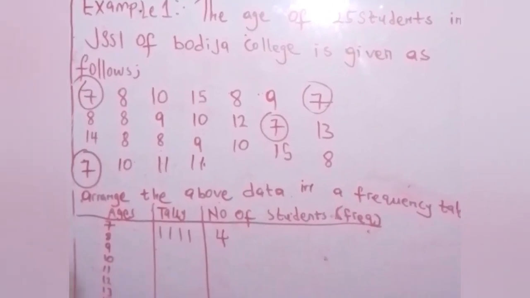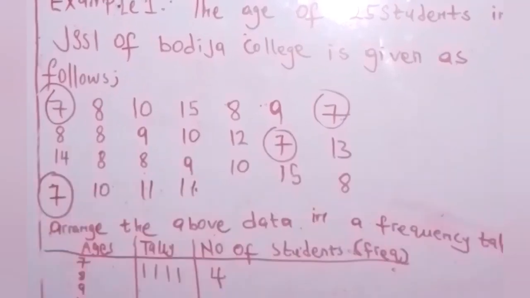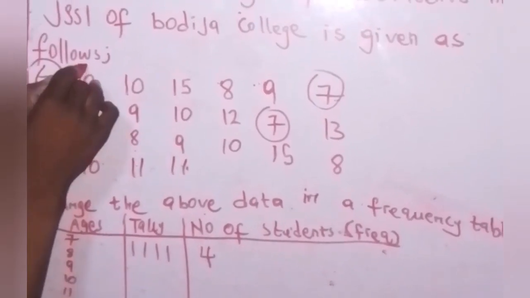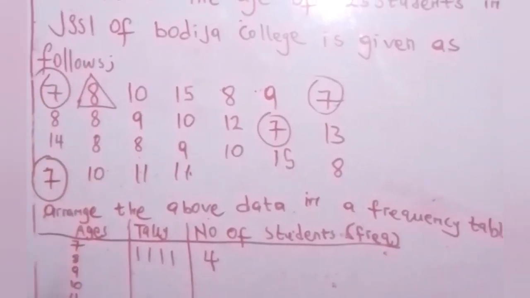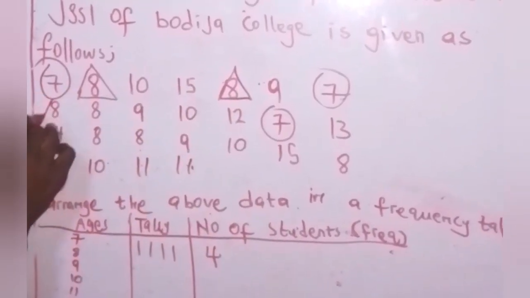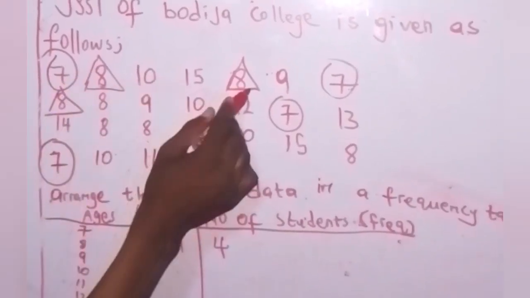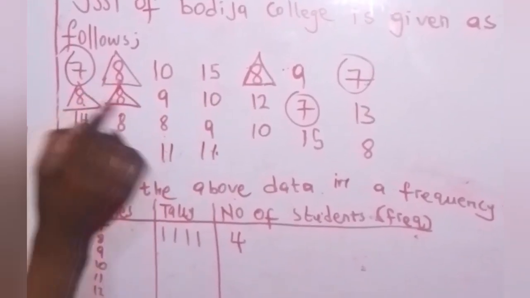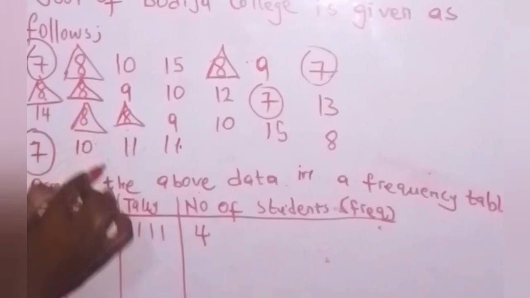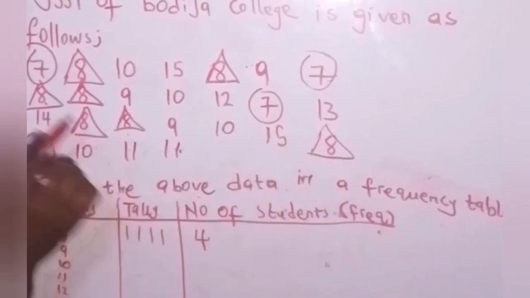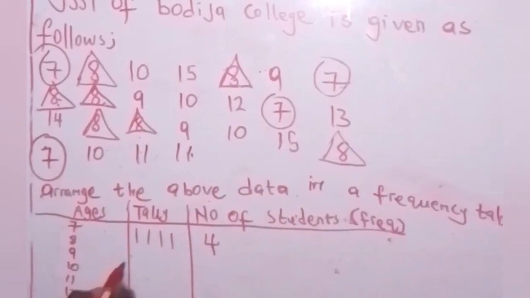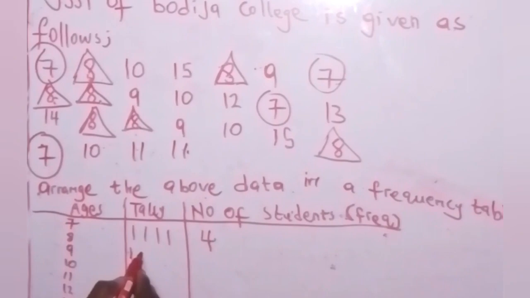Look at 8 now. How many times does 8 occur? I mean those students that are 8 years old. You see, this 1. I'm using different types of shapes so that I won't make mistakes. 8. Look at this one also, 8. That's 1, 2, 3, 4, 5, 6, 7. You see, we have up to 7. And these are 7. You write it in form of tally. You know, I've told you how a tally is represented.